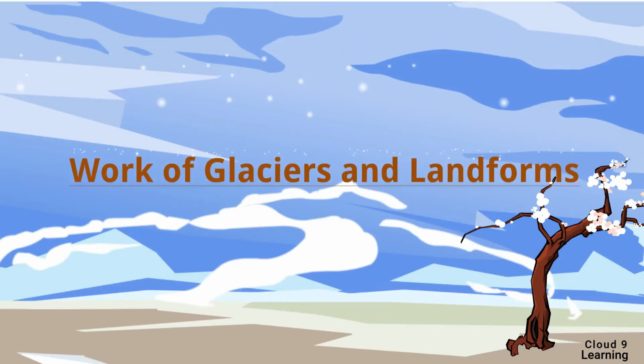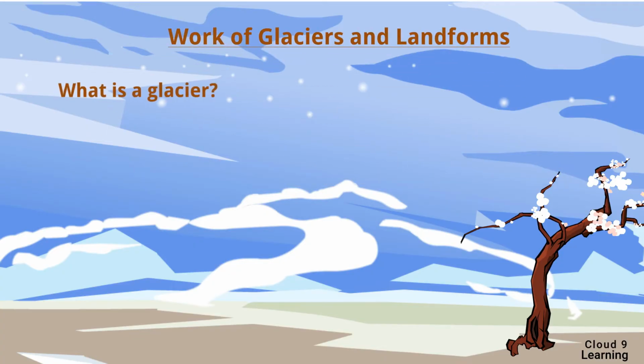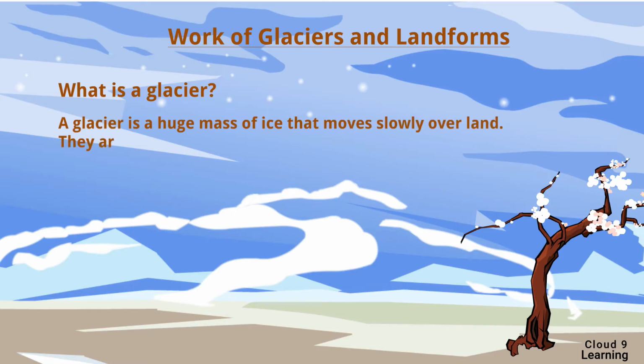Now we will study the next topic of the chapter, that is work of glacier and landforms. First of all, we will see what is a glacier. A glacier is a huge mass of ice that moves slowly over land. They are often called rivers of ice.